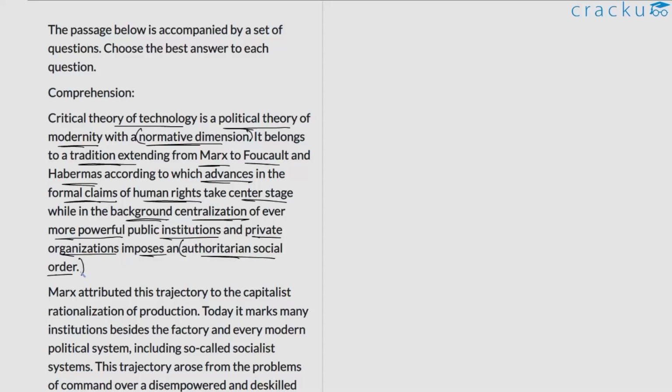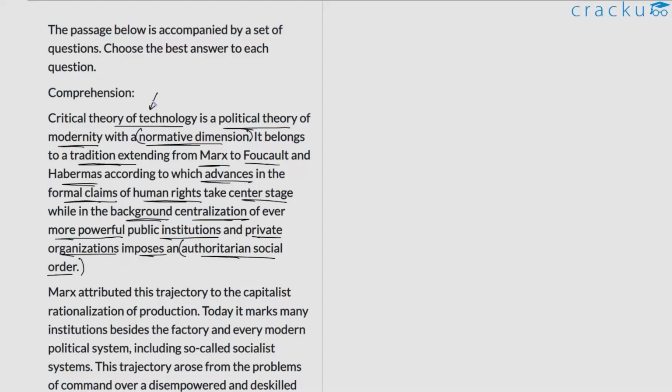And this is pretty much relevant to the critical theory of technology. Perhaps the author might discuss how this is relevant, or perhaps he might not. But nevertheless, we need to understand that when he talks about the critical theory of technology, he's talking about this phenomenon wherein there is a centralization of powerful institutions taking place, which is perhaps overshadowing certain advances in human rights.